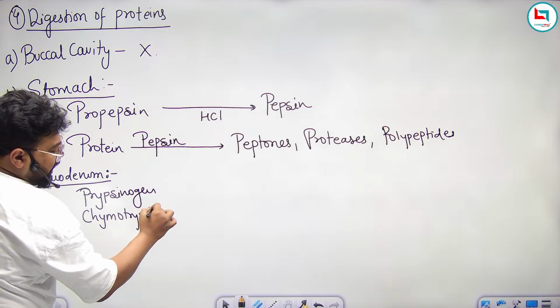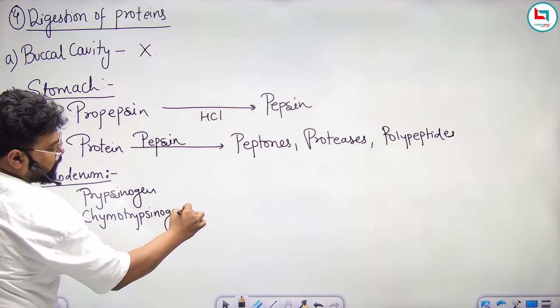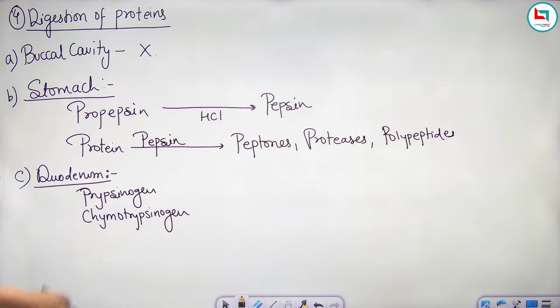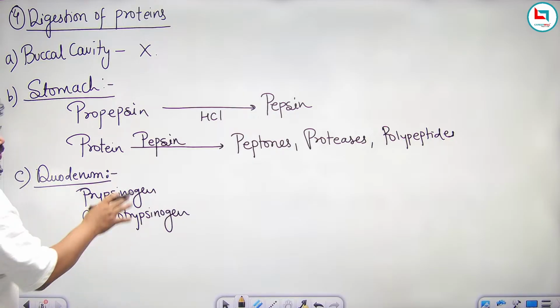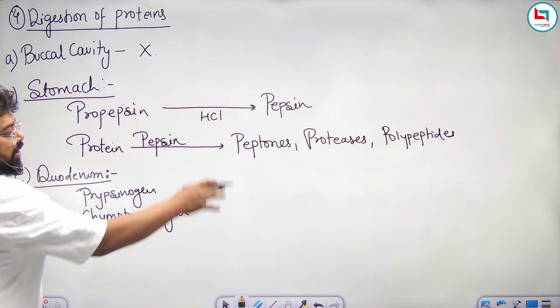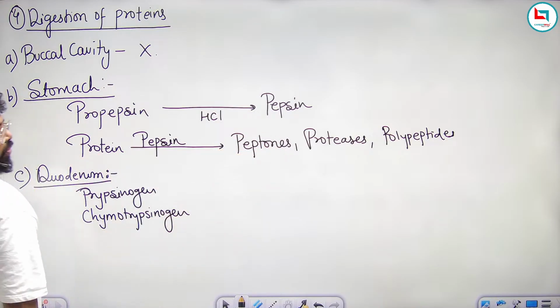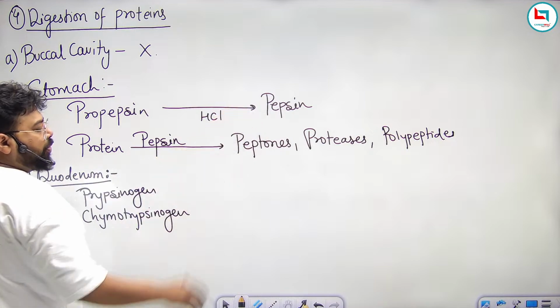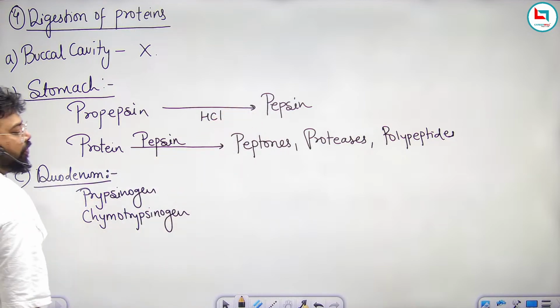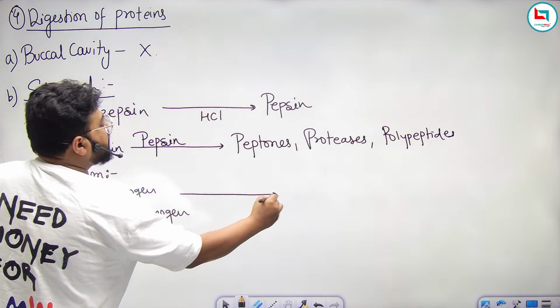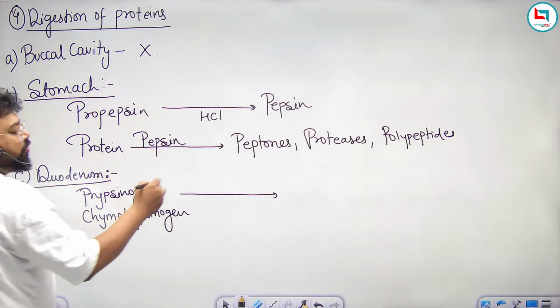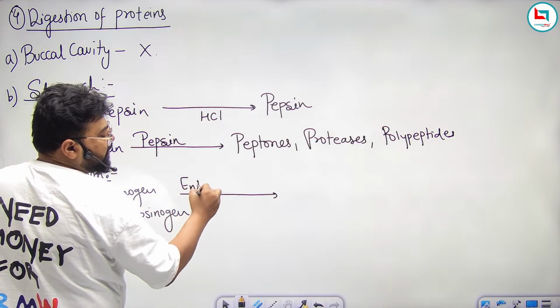Now, these are the inactive forms of enzymes present in the pancreatic juice, and both these enzymes will help in the further digestion of these molecules which came from protein, peptone, proteose, polypeptide, but these are in the inactive form. So an enzyme from intestinal juice, the name of the enzyme is enterokinase.